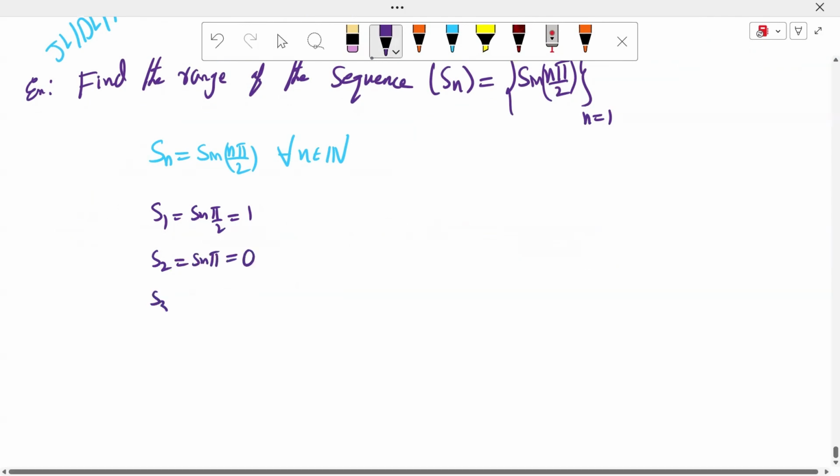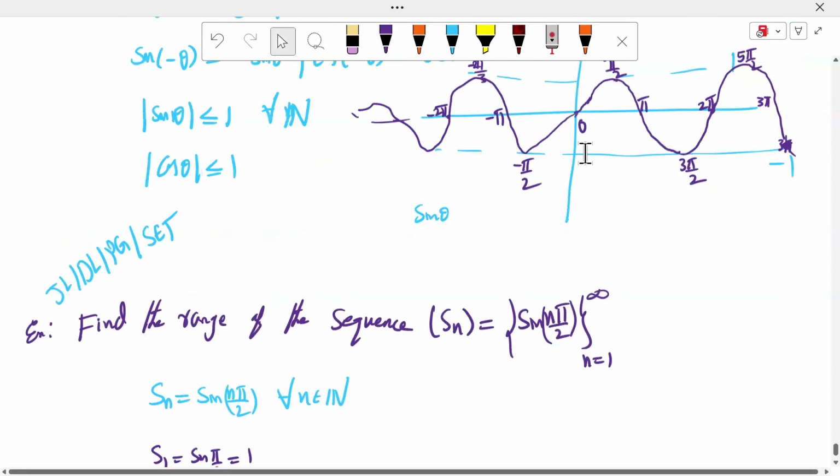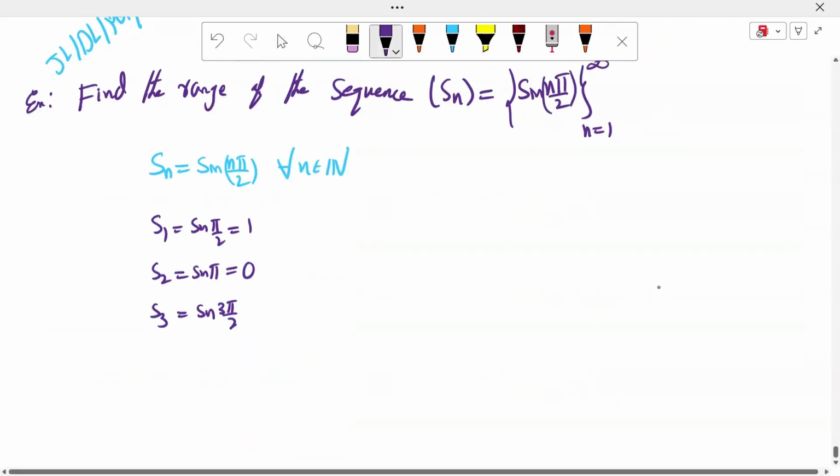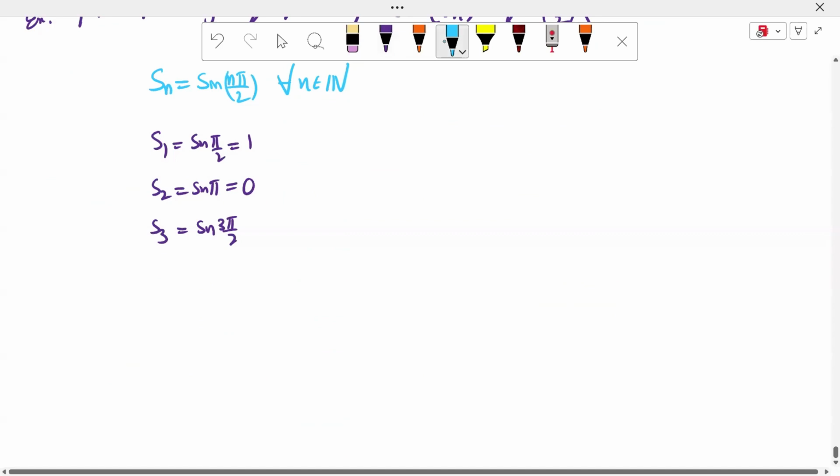N is equal to 3, sir. It is sin 3 5 by 2. We know that sin 3 5 by 2 value is minus 1. We know that very well. Sin 3 5 by 2, this value is minus 1. Suppose the graph is not remembered, how to do it, see sir: